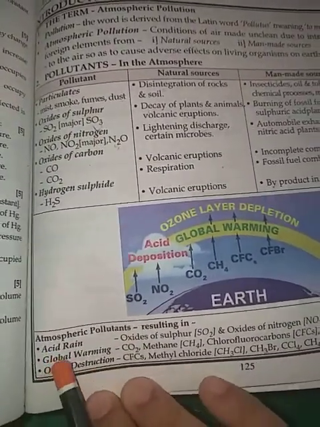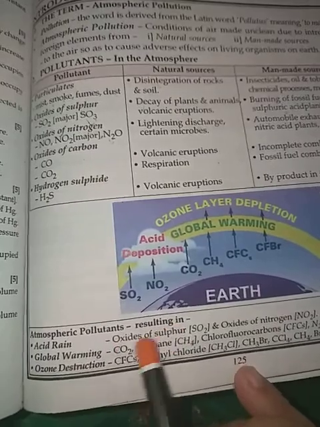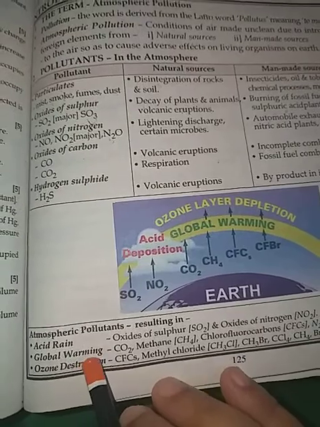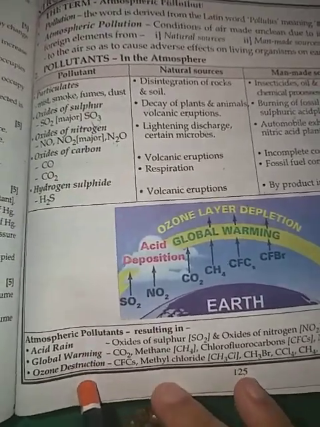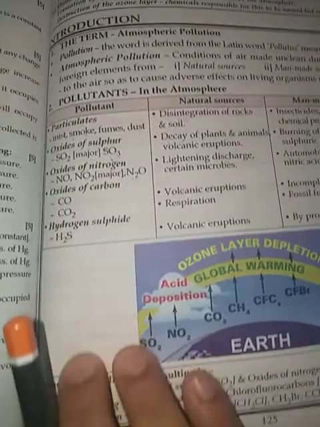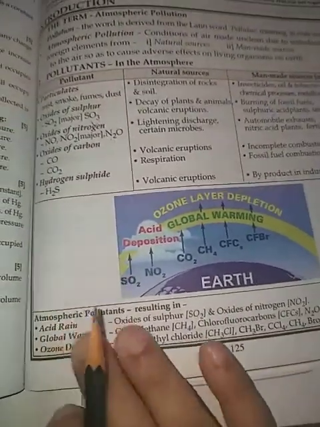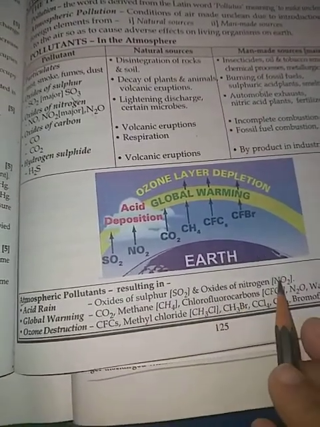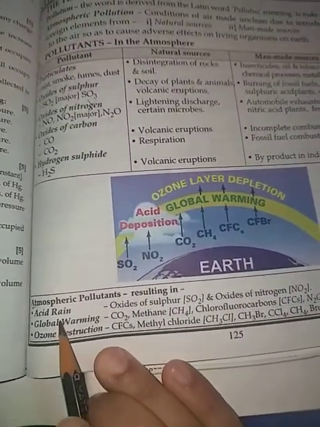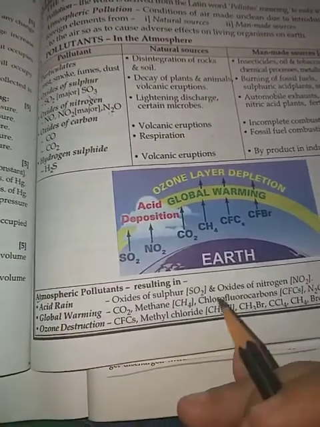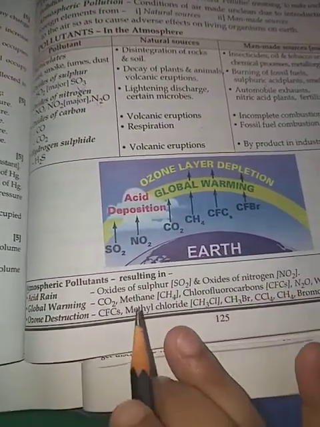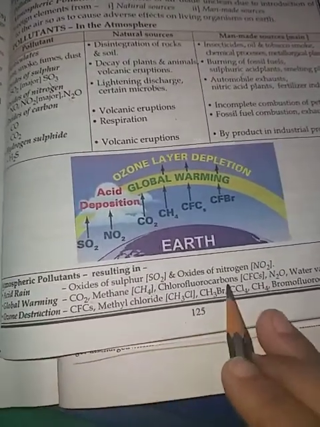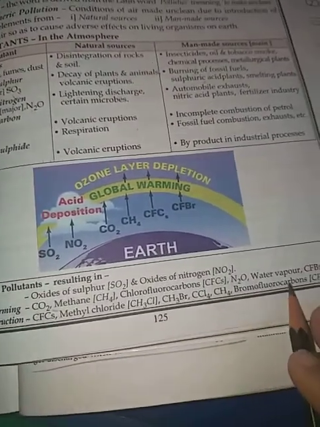So here, atmospheric pollutants cause acid rain, global warming, and ozone destruction. You have to learn this properly: oxides of sulfur and oxides of nitrogen cause acid rain. This can be asked as a one-word answer or in multiple choice questions. Global warming: CO2, methane, chlorofluorocarbons, N2O, and water vapor also.